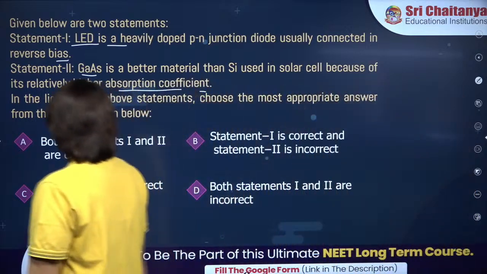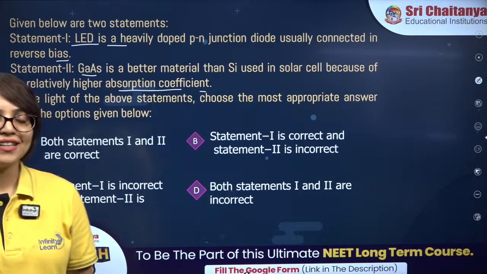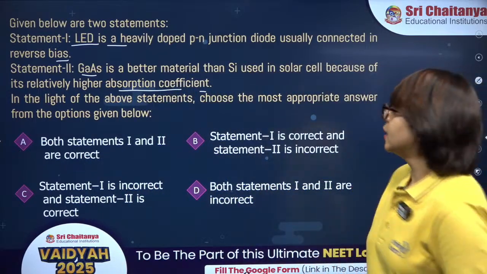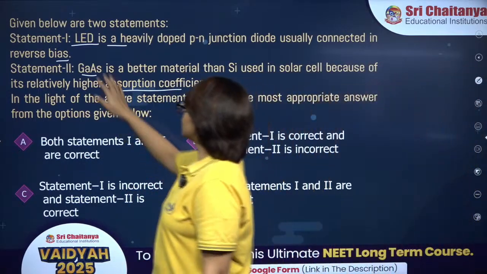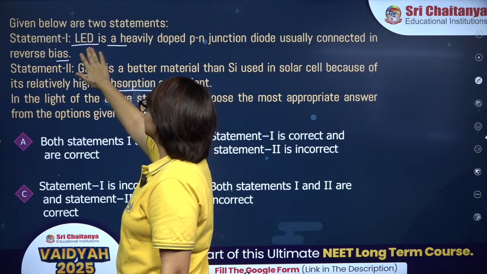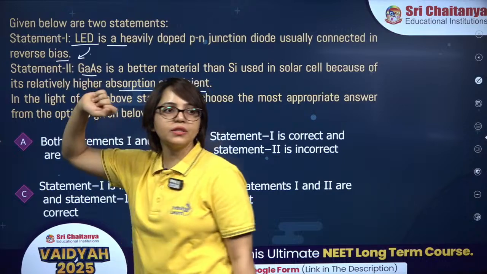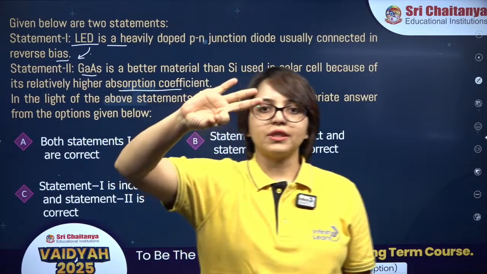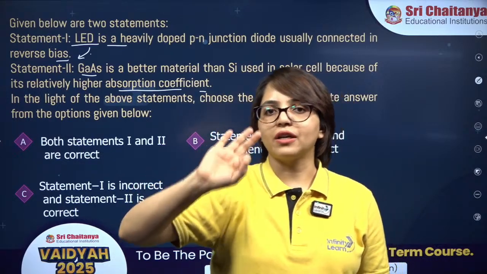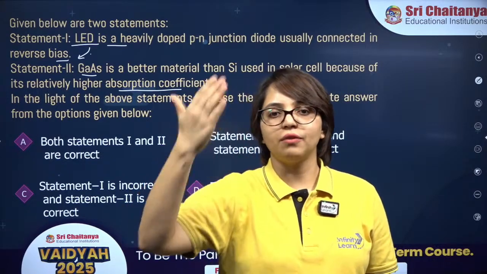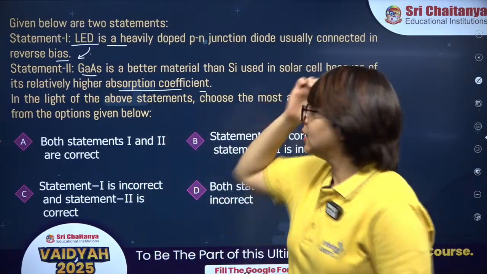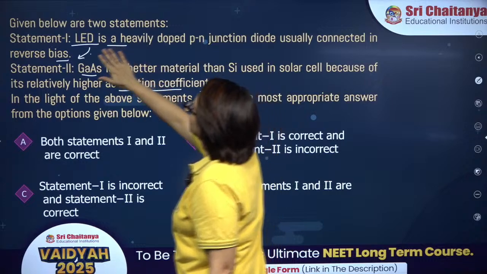Chaliye, try this one. We have certain applications of PN junction diode. You should remember which application is used in what biasing. जैसे LED होता है, it is used in forward biasing, not in reverse biasing. We have photocell, solar cell, Zener diode. So you should remember the specifications, which one is operated in which biasing, forward or reverse, which one is highly doped, which one is lightly doped, like that. Okay? So LED is used in forward biasing.